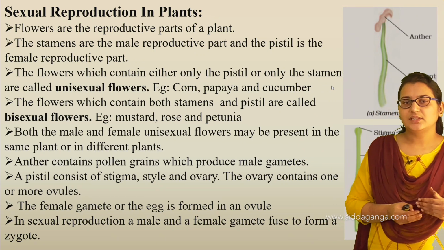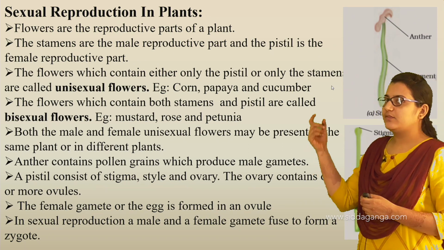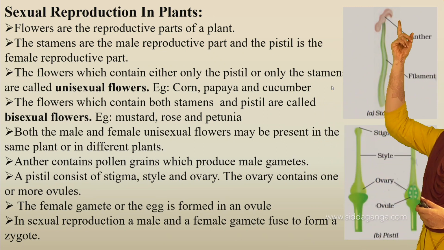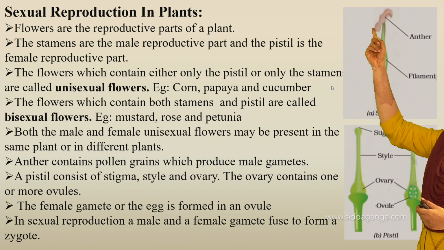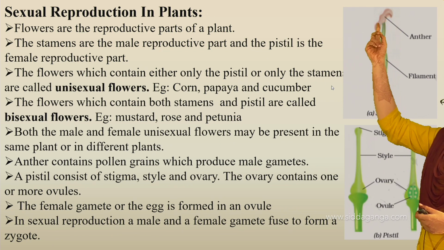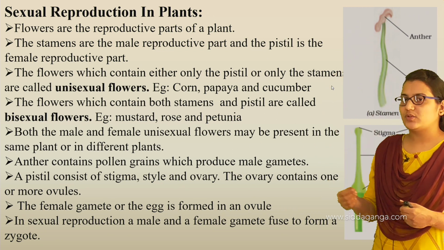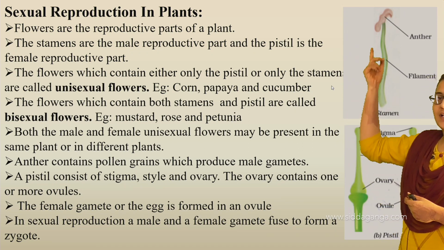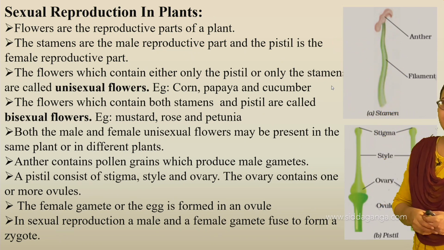Anther contains pollen grains which produce male gametes. Here we have seen a stamen. This is the structure of a stamen, which has parts called anther and filament. This anther contains pollen grains inside, and these produce male gametes. This is why stamens are the male reproductive parts, because the anther has pollen grains which produce male gametes.